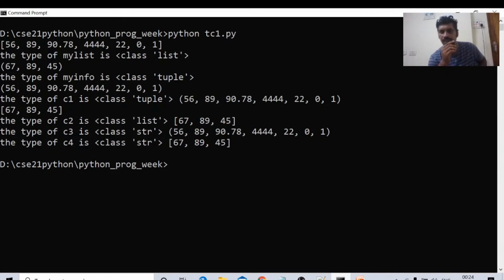This is not a tuple. Last two lines of the output, observe. That is not a tuple type of data. That is string type of data. C4 also, the type of C4 class is string. Here all those square brackets are there, but it is not list type of data. It is a string type of data. The first character is a square bracket, second, third, fourth. Whereas the last one, the type of C2 is class list, 67, 89, 55. These are the various ways of type conversion in Python programming language.